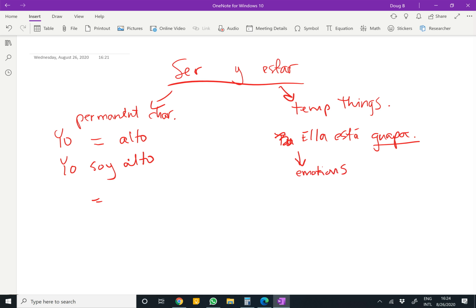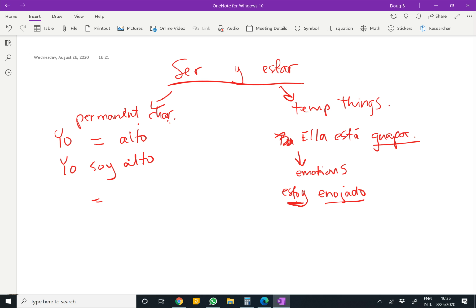Generally. So, yo estoy enojado. Estoy enojado. I am angry, right? You could also say yo soy enojado, but that would mean that you're like an angry person because that's a permanent characteristic. So be careful when using adjectives between ser and estar because you're going from describing who you are or what somebody else is right now to perhaps saying that they're angry in general, right?